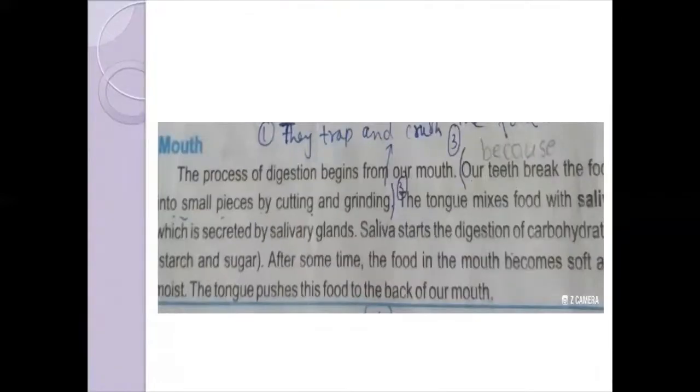Digestion starts from the mouth, which is the first part of the digestive system. The process of digestion begins from our mouth. Our mouth is composed of teeth, tongue, and salivary glands. What is the function of teeth? The teeth break the food into small pieces by cutting and grinding, like crushing. The teeth crush the food and then grind it and convert it into a smaller form. Then its swallowing is easy.